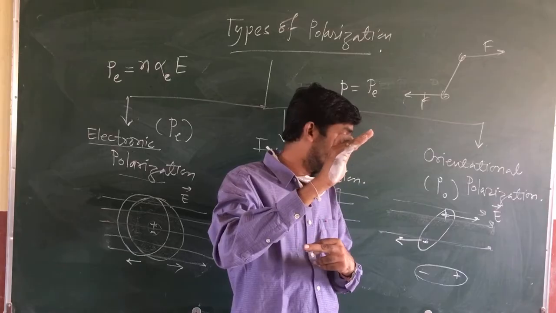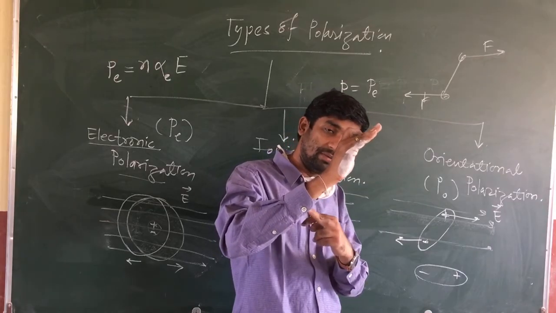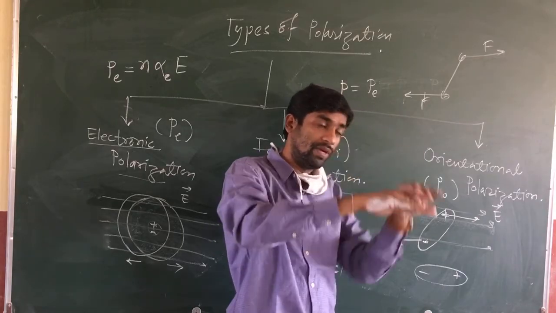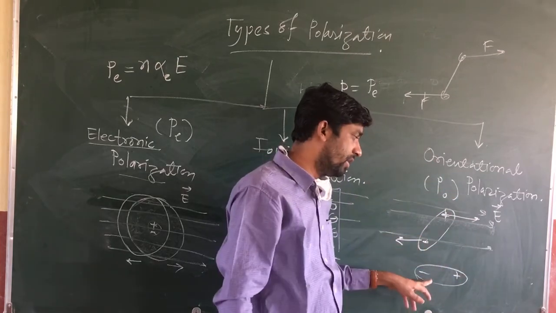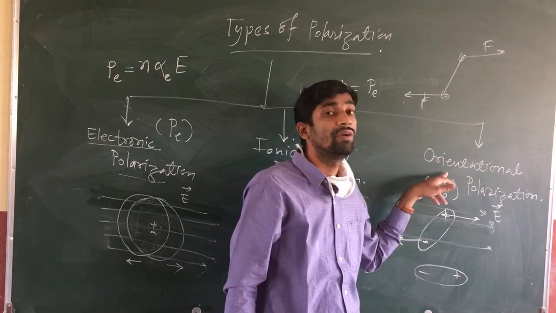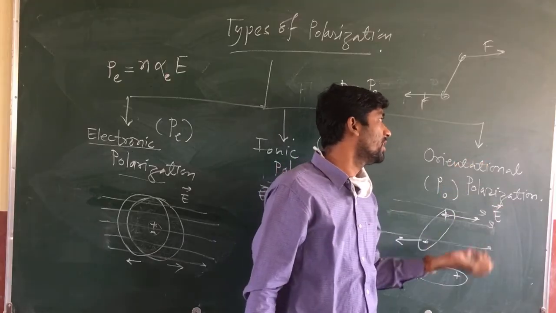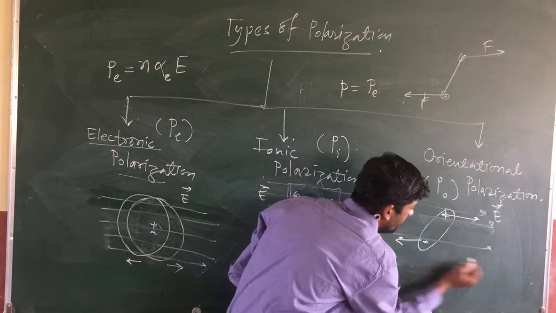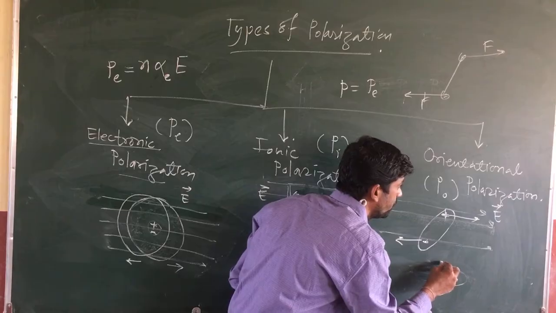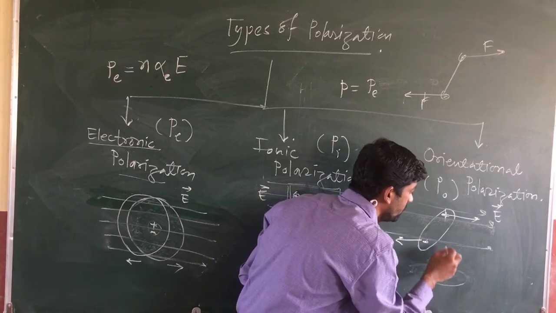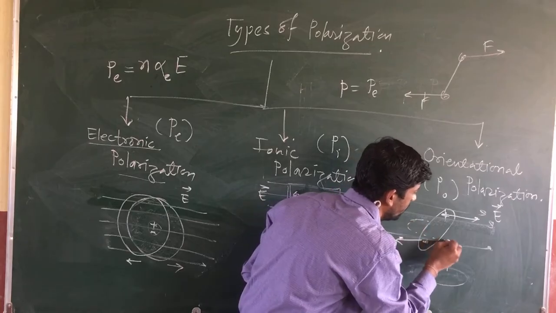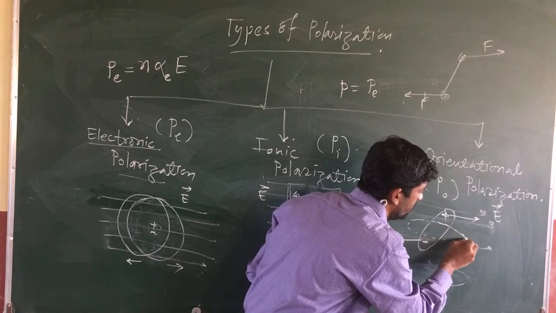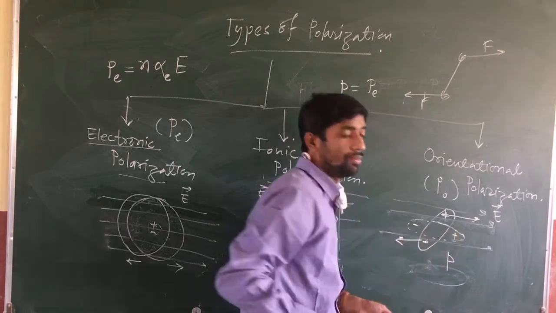This is the original orientation. It will rotate in this way and align in the direction of the electric field. This is known as orientational polarization. The dotted sign shows the direction of the displaced dipole.